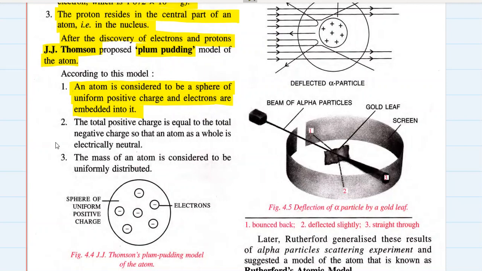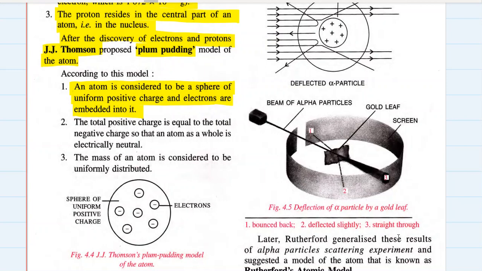Or have you seen a cut watermelon? In the watermelon, you see the red pulp of the fruit, and inside that red pulp, you see seeds, right?